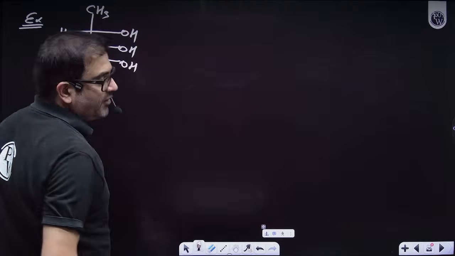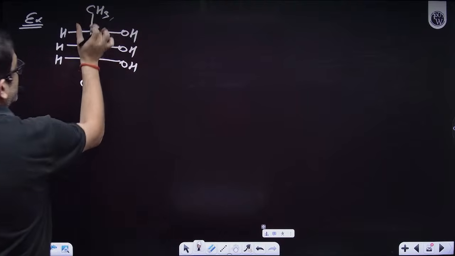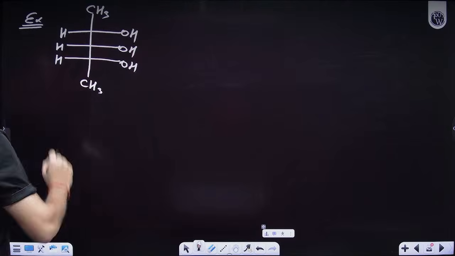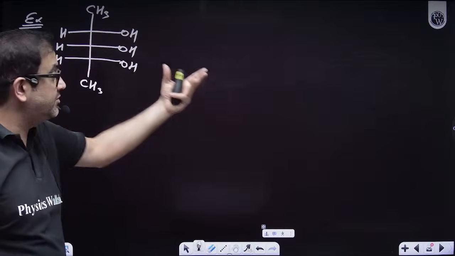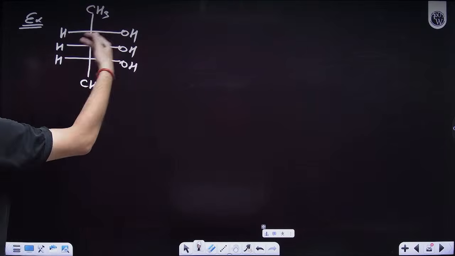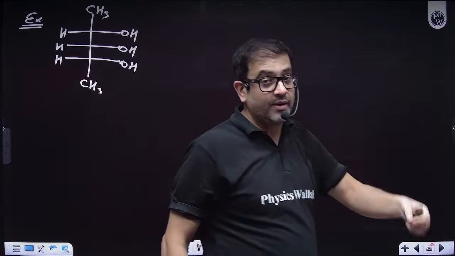I'm just giving one Fischer projection; my structure is a 5 carbon chain, 1, 2, 3, 4, 5. I'm giving you a general structural formula, so just try to make the Fischer projections of the total isomers for this one.